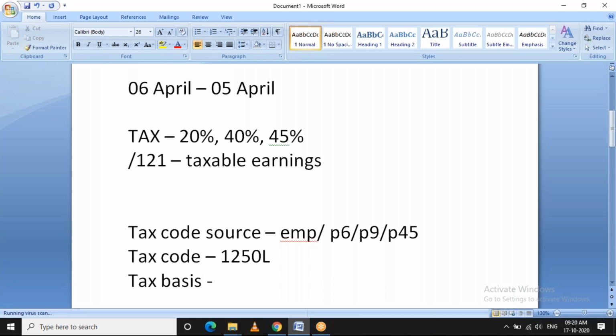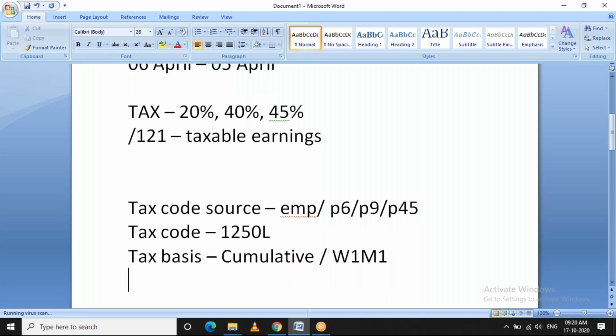And tax base is nothing but, there are two types of tax calculation. One is cumulative and the next one is week one, month one. So cumulative is nothing but every period the taxable earnings will be cumulated.